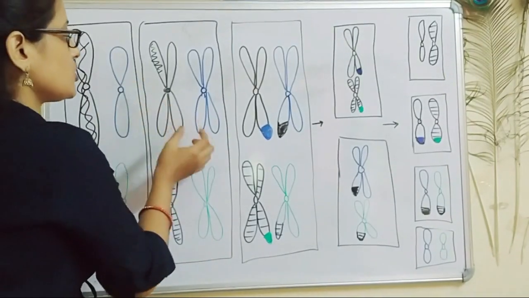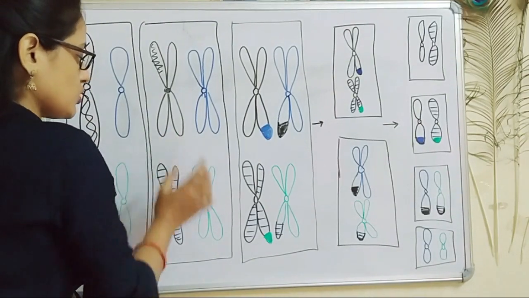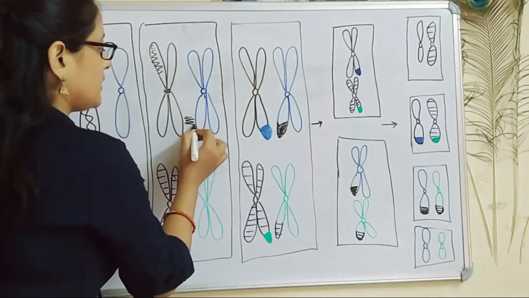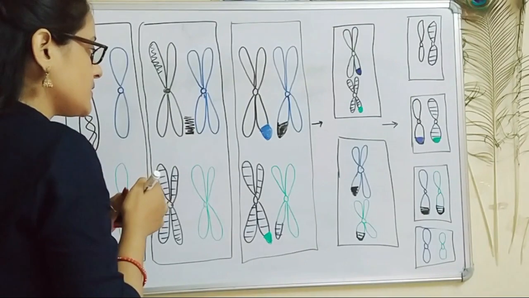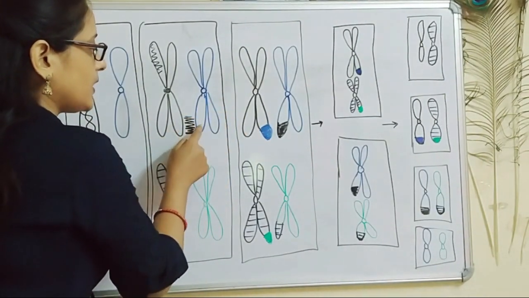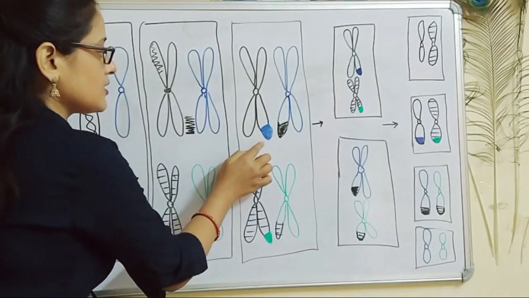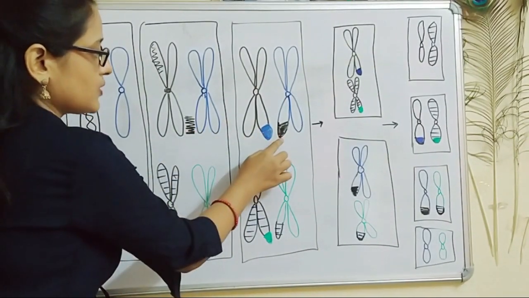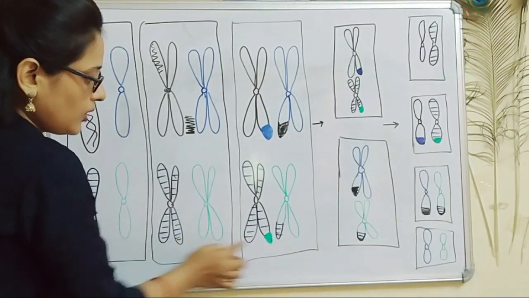takes place. And in crossing over, as you all know, the homologous chromosomes come close to one another. So these chromosomes come close to one another, and protein complexes form in between them, and these protein complexes help in exchange of segments. So when exchange of segments takes place, a small blue segment will enter into this one, and a small black segment will enter into this one, which I will discuss in detail in my next video. As a result, this black one will have a small blue, and this blue will have a small black. This segment will have a small green, and this green will have a small blue.